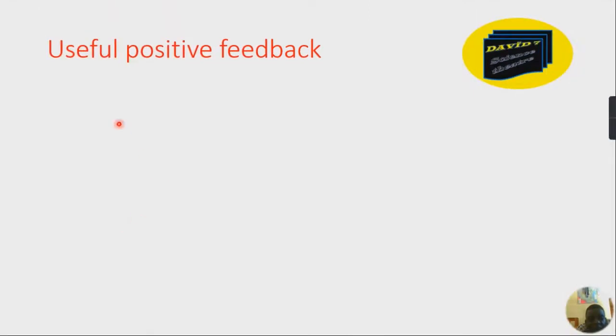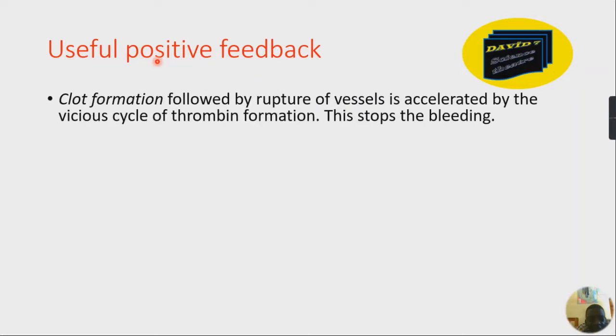How is it useful? In such times, positive feedback can be of very great importance. For example, we have a couple of situations where positive feedback has benefited human beings. One: clot formation following rupture of vessels is accelerated by the vicious cycle of thrombin formation, and this will stop bleeding.